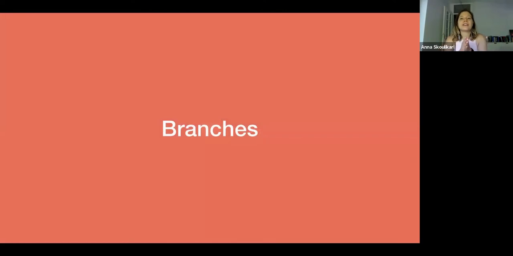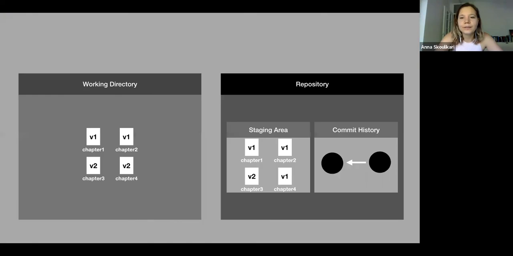So that was the staging area in depth, really showing how it is a rough draft space and how you can craft what you want to include in the next version of your project, in the next commit. Now we're going to go over branches, because we've been mentioning a couple of things about branches. And now we're going to explain what those really are in Git. So in order to do that, we're going to really focus on the commit history.